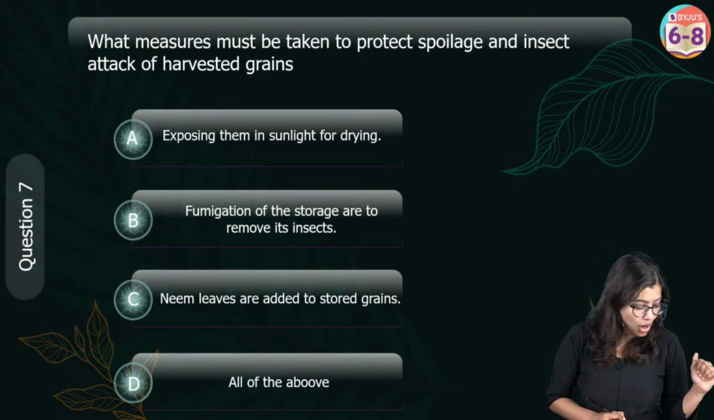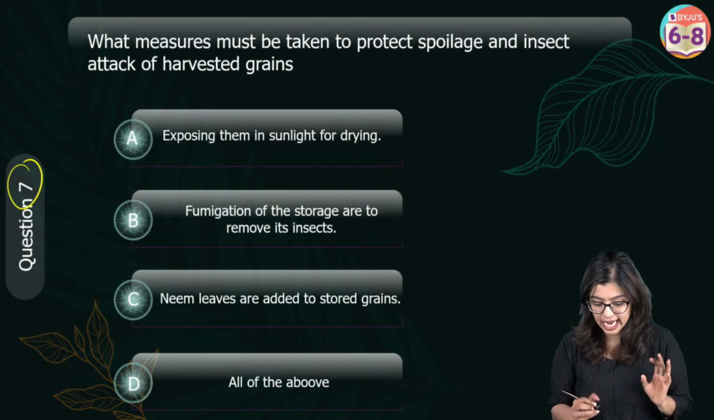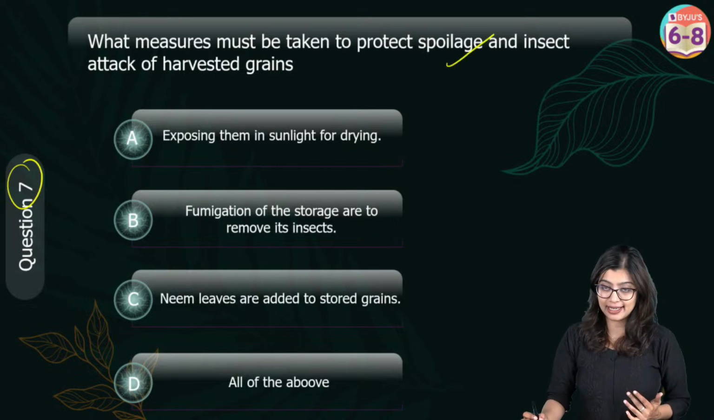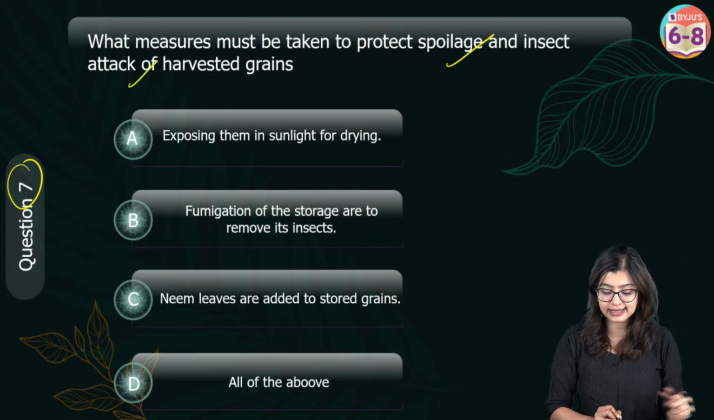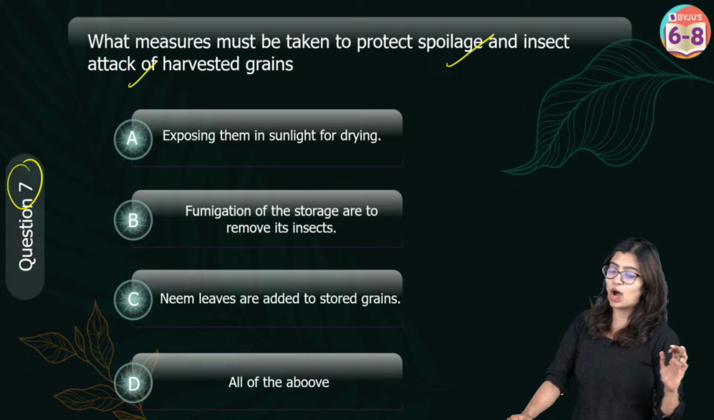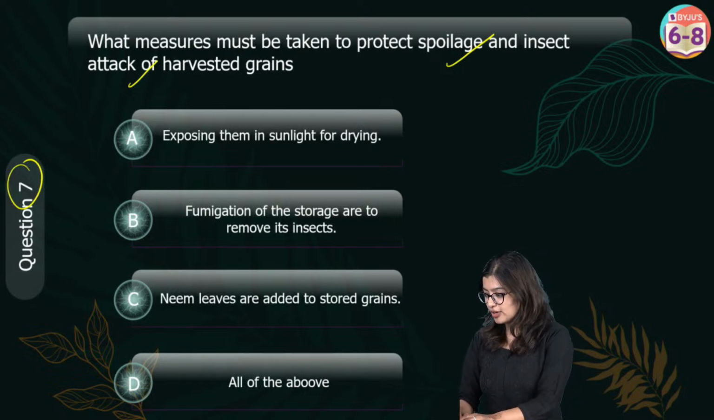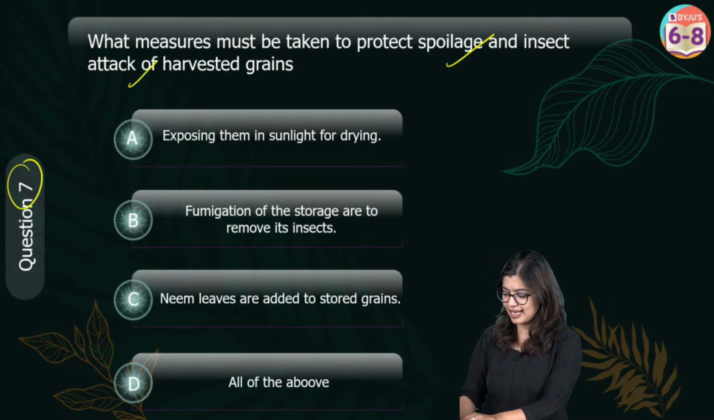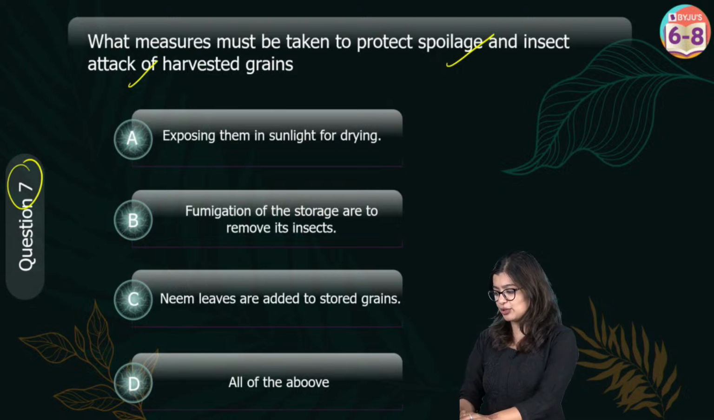Moving on to question number 7. What measures should we take in order to protect from spoilage and insect attack on harvested grains? Can you tell me? We have 4 options from which you need to give me the correct answer. Those of you who have doubts with hormones and everything, I would recommend that I'll take a question and explain. If not, I think I have a question towards the end, so I will do that, right?